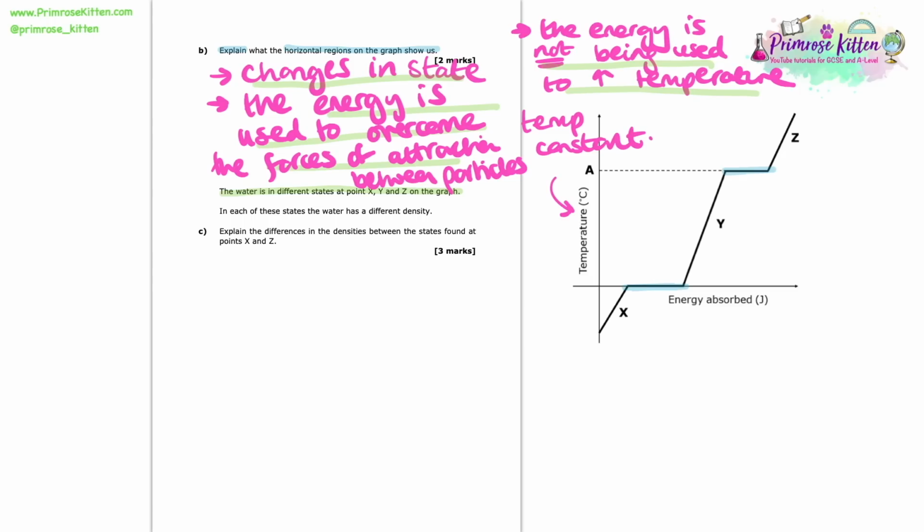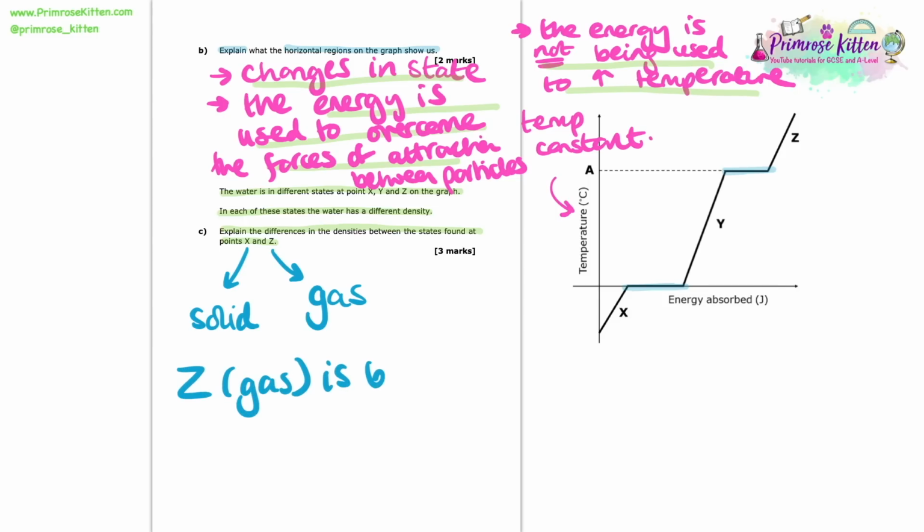So now we're told that the water is in different states at points X, Y and Z on the graph. In each of these states, the water has a different density. Here we're asked to explain the differences in the density between the states found at points X and Z. Well, from earlier, we evaluated that X must be a solid because it's very cold temperatures, whereas Z is the gas. Now, any changes in their density are going to be due to these different states. So we can state that Z, the gas, is less dense than X, the solid. That's our first statement that we can make.